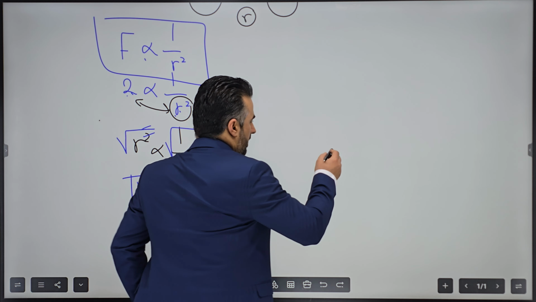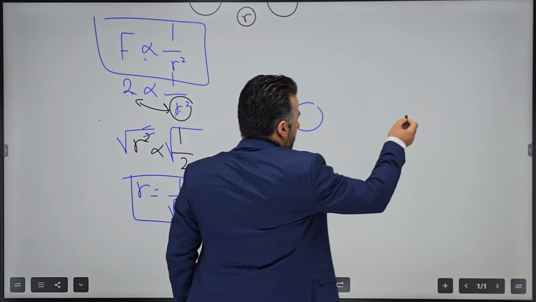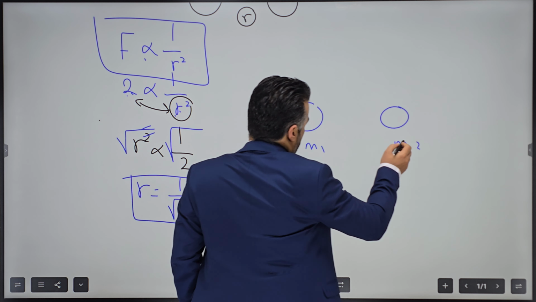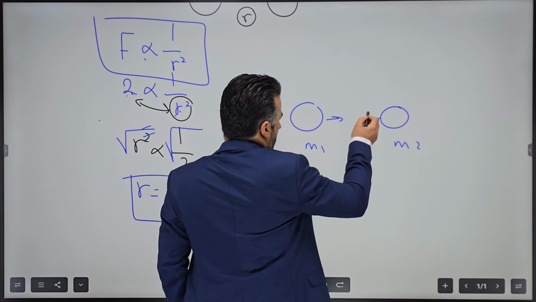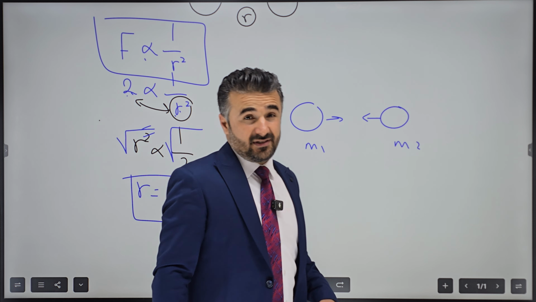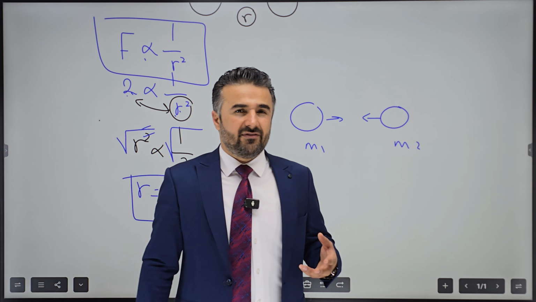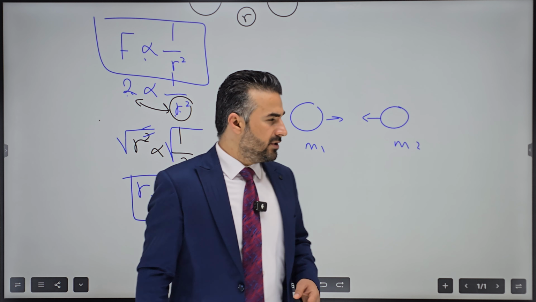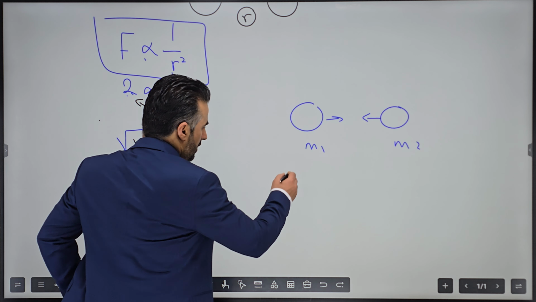So now we know that if I have two masses, let's say this is one of them and this is two, these two masses attract one another because of a force that is called gravitational force. So what is gravitational force? It is almost similar in construction to electrical force.